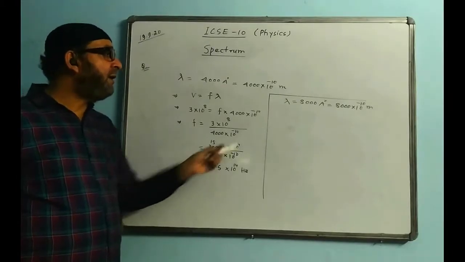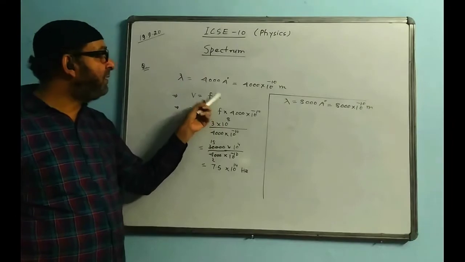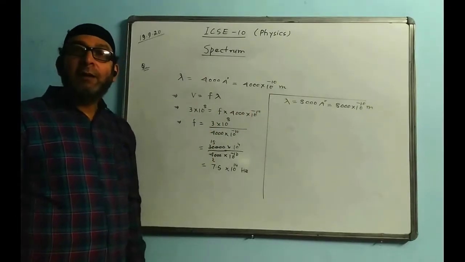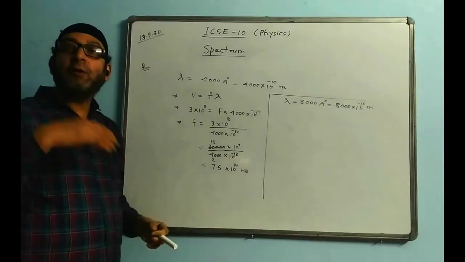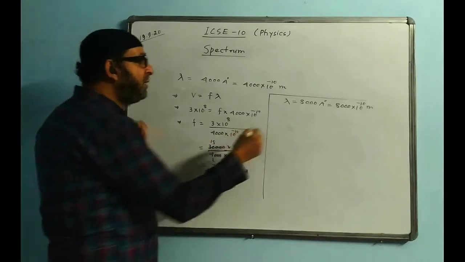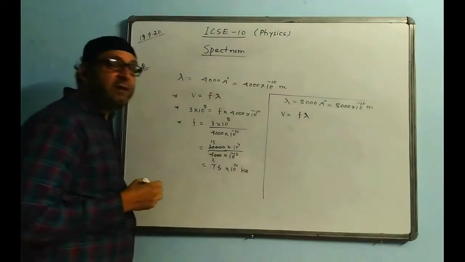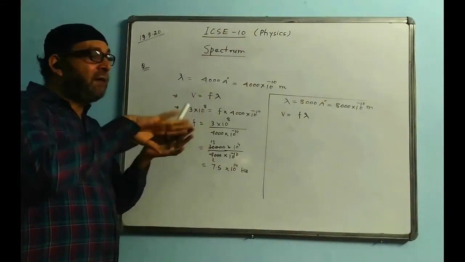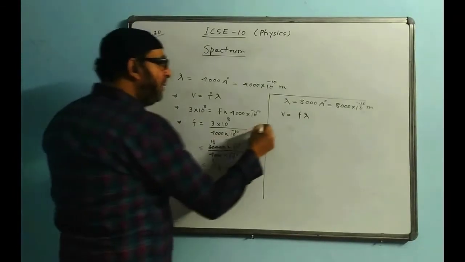So without doing any calculation, you can just write the frequency will be half of this, because the wavelength is exactly double. This is 4,000 and this is 8,000, exactly double. And if you are not sure about that, then you have to do the calculation, and the answer will come as I told you already. Let us check the answer once again. I am showing the calculation, but in the exam you can just write directly half of it, because the wavelength is getting doubled, so frequency becomes exactly half of it.